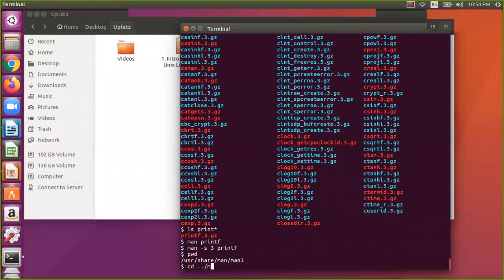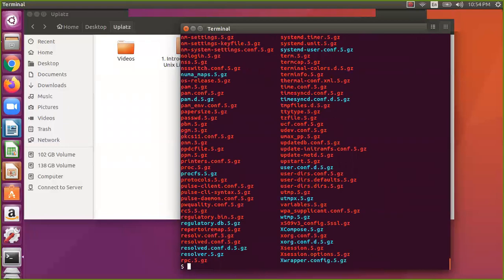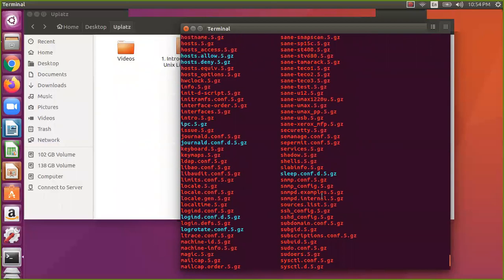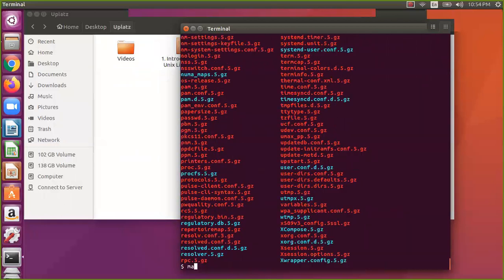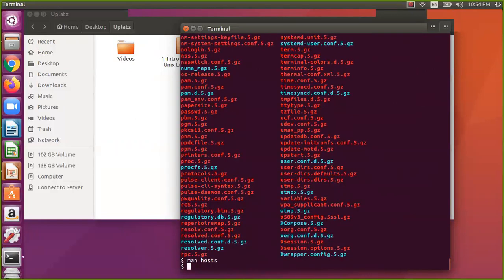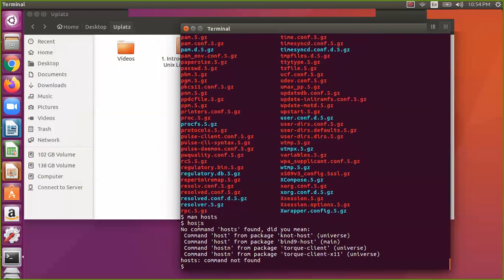Let us go to section 5, configuration files. You can see whatever configuration files are there. Let us assume you want to know about hosts. You can see the configuration file for host names, a static table for lookup of host names. Now this is not a command. If you see this one, host, there is no command. Whenever you type here, that is a command, but hosts is not a command, it is a configuration file, a configuration related parameter.